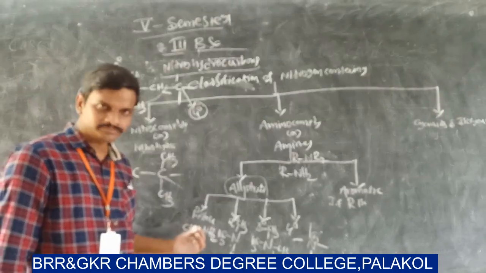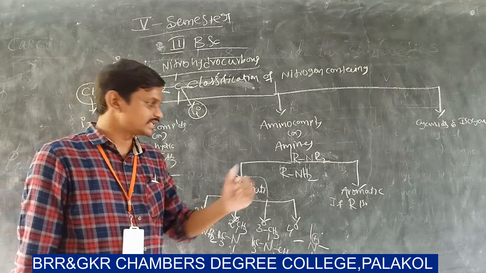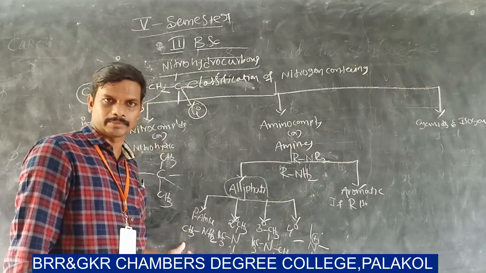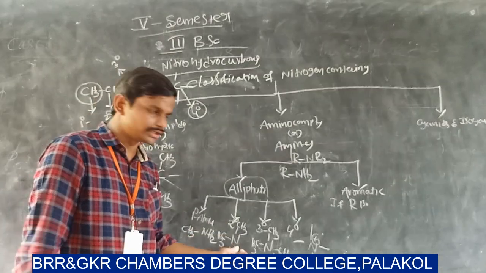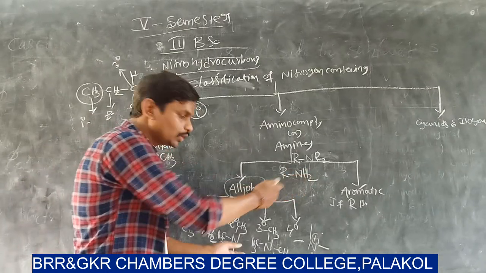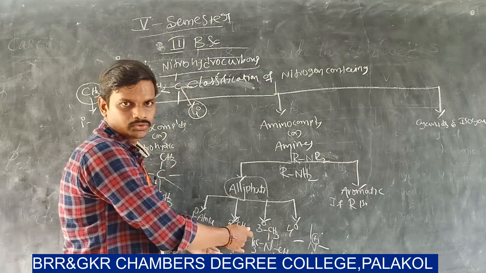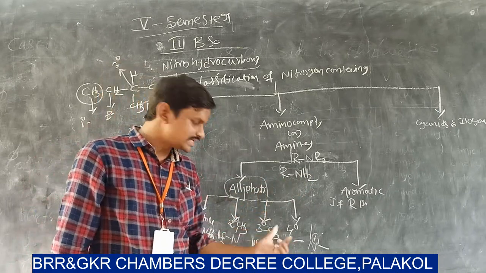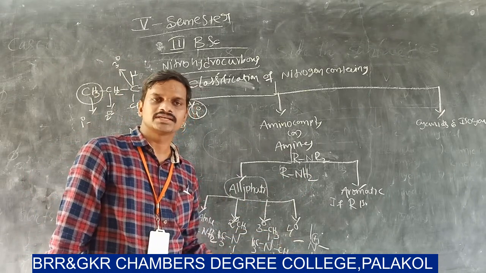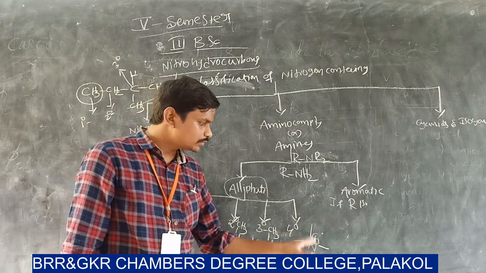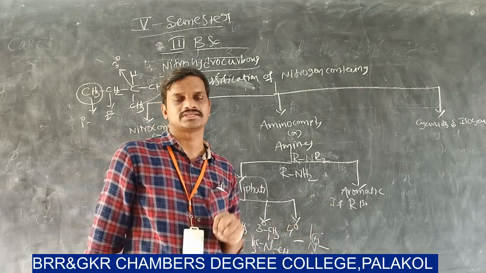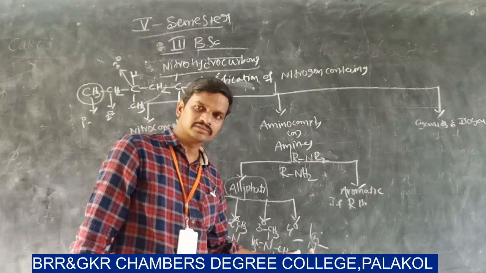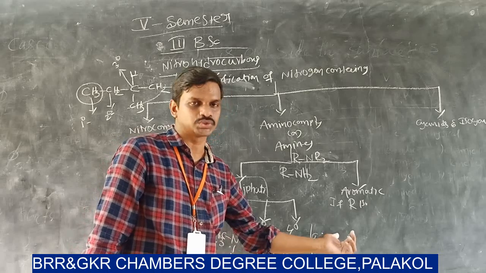What is a primary amine? If the amino group, that means NH2, is directly attached to one carbon, it is called a primary amine. If the nitrogen in the amino group is attached to two carbons, it is a secondary amine. If the nitrogen is attached to three carbons, then it is called a tertiary amine. If the nitrogen is attached to four carbons, then it is called a quaternary amine. Here in a quaternary amine, the nitrogen carries a positive charge.